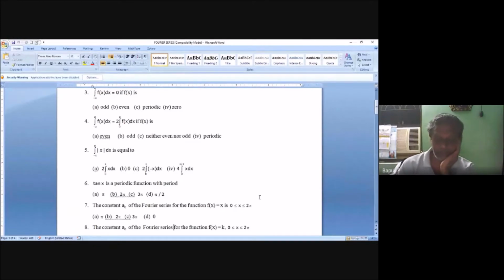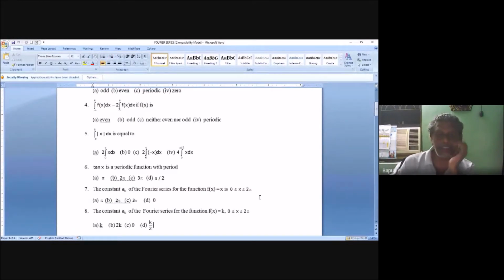Yes. Then the constant a naught of the Fourier series of f of x is equal to, with k running from 0 to 2 pi, this is what you will get. 1 by pi integral of 0 to 2 pi of f of x dx. Who is my f of x? K. So the integral of k x dx, if you apply the limit, is 2 pi k by 2k.